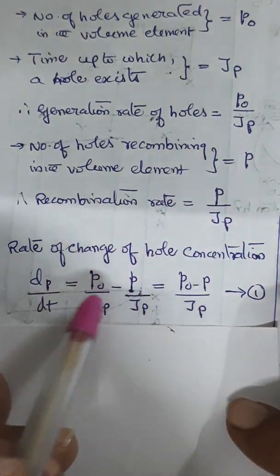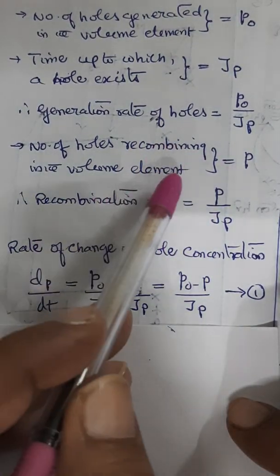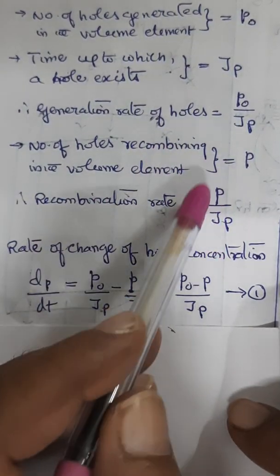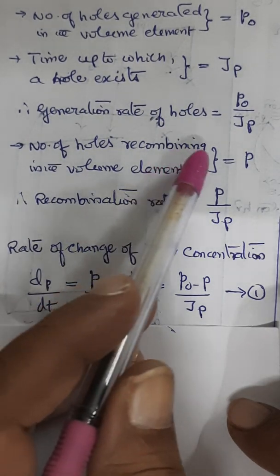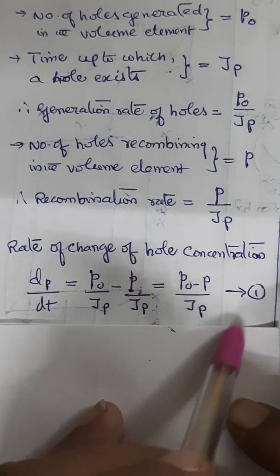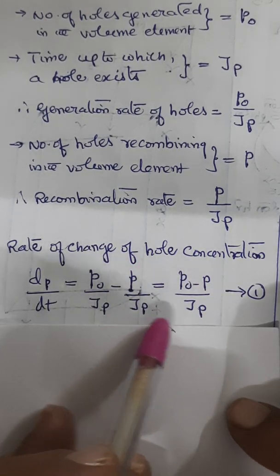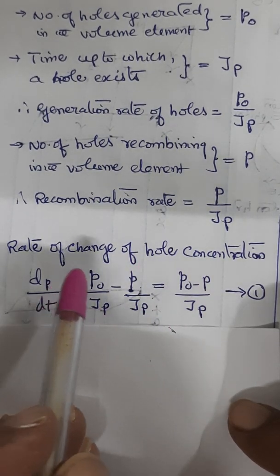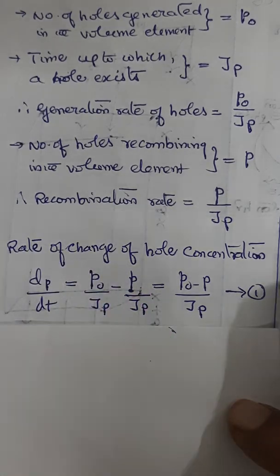One term is p naught by tau p, the other is p by tau p. Therefore, if you take the LCM, you will get an expression like this. So this is the rate of change of hole concentration.